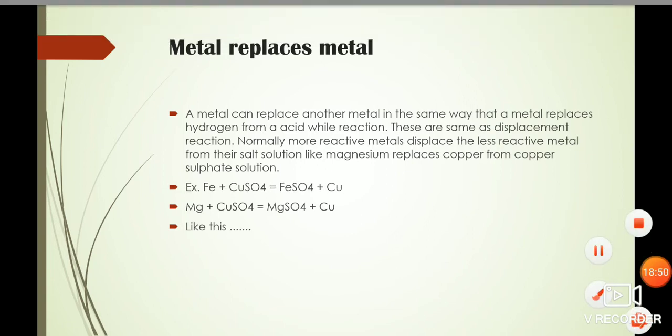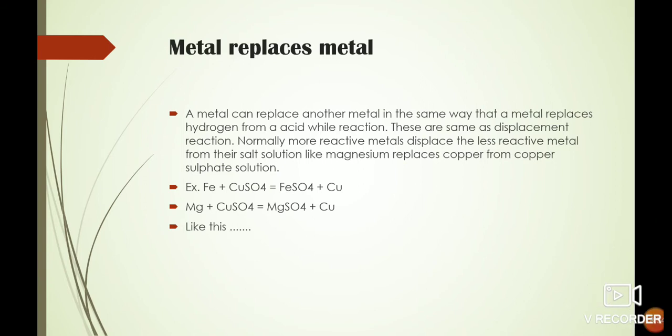Okay, I was talking about the displacement reaction. So what is it? A metal can replace another metal from its salt solution. Suppose copper sulfate, we know, is a salt solution. Iron can replace it, because if we check this reactivity series.